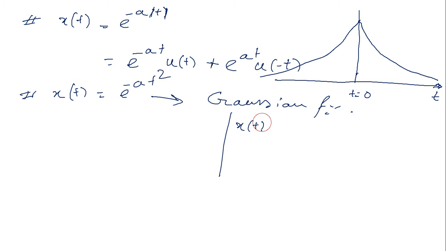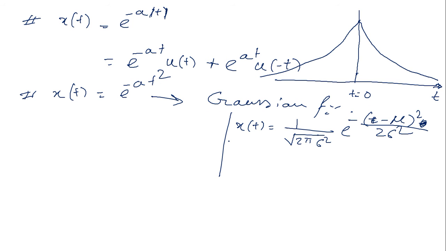Gaussian x of t equals 1 over root 2 pi sigma square, e to the power minus (t minus mu) square by 2 sigma square. So this square term is present, here also a square term is present, so it is a Gaussian function type. Sorry, it's not t, it is the square of time.